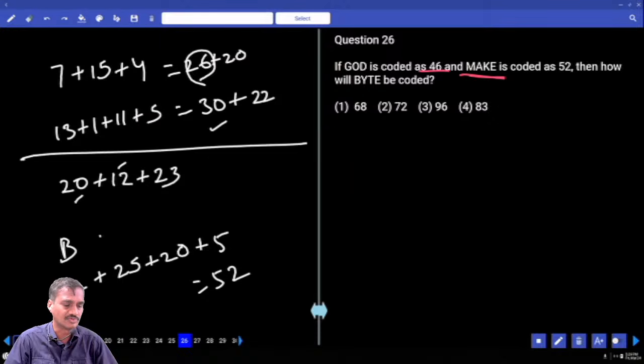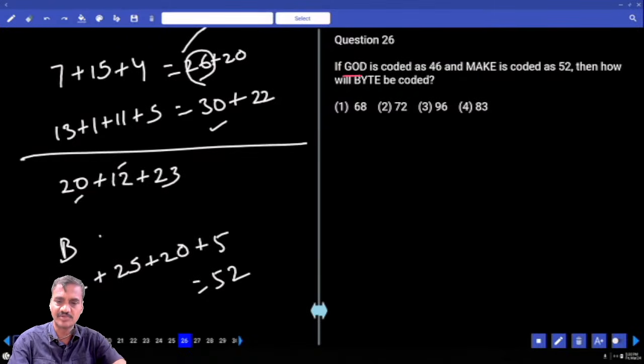Now in this 52, then now 7 plus 15, 22, 22 plus 4, that is 26, and we have got 22. Then, take a look once, 26 is the sum.